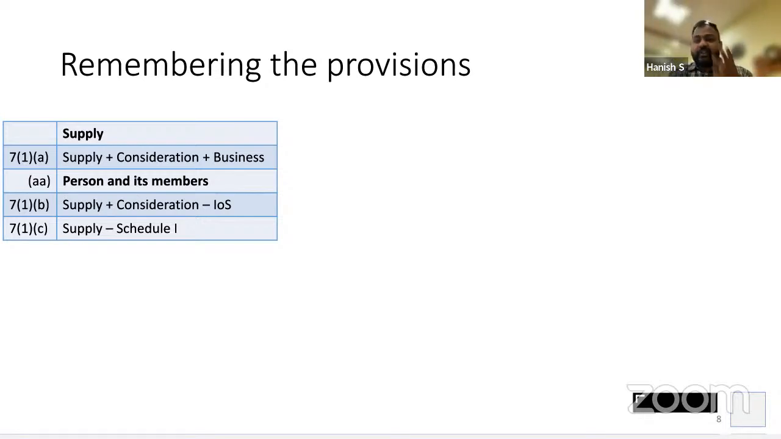Let's take a few examples to understand this. We will remember the provisions, that is one thing, but let's remember the sections also. If a question is there, you say as per section 7. What as per section 7? That also you have to answer. So 7.1a says for a transaction to be a supply, it should be a supply for consideration in the course of business.